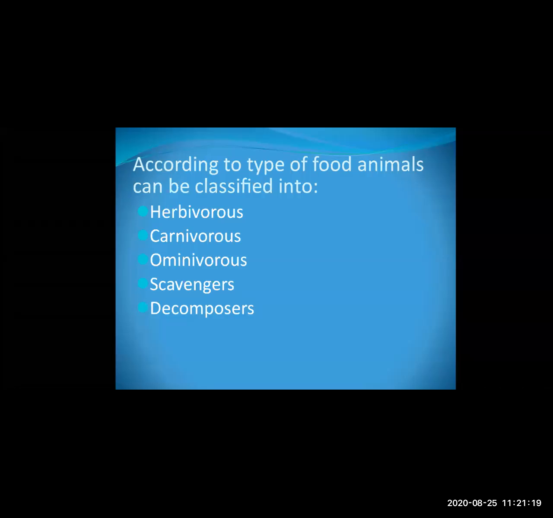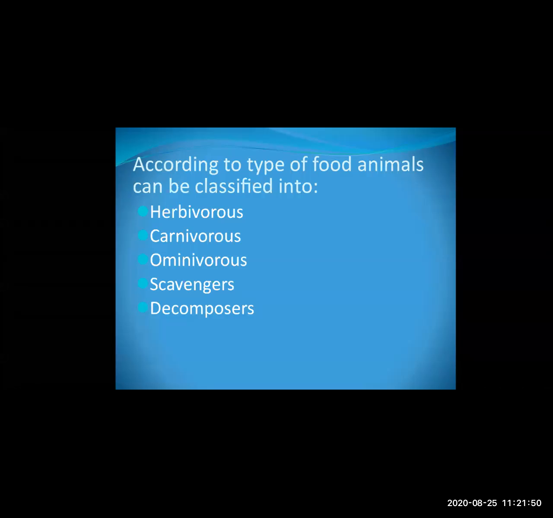The next type is the omnivorous animal. So what does omnivorous mean? Omnivorous is a combination of herbivorous and carnivorous. It means these animals depend upon plants as well as animals. This type of nutrition is called omnivorous nutrition.